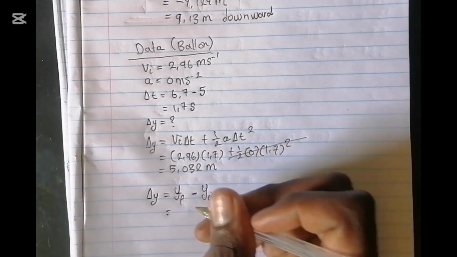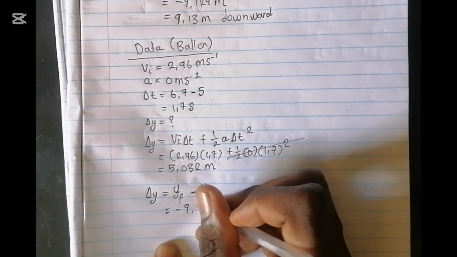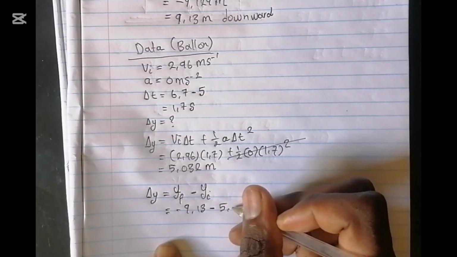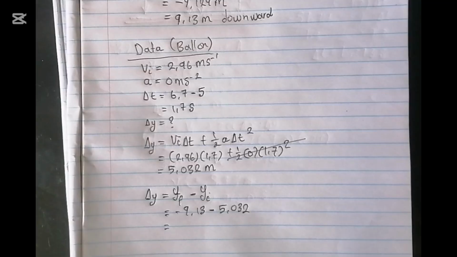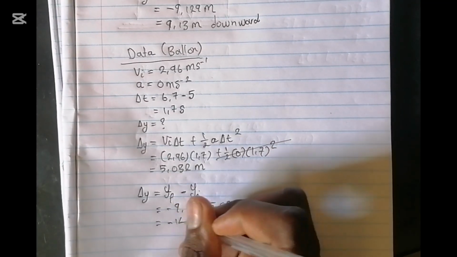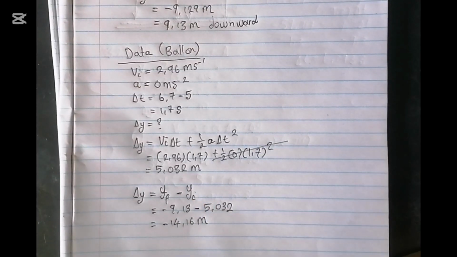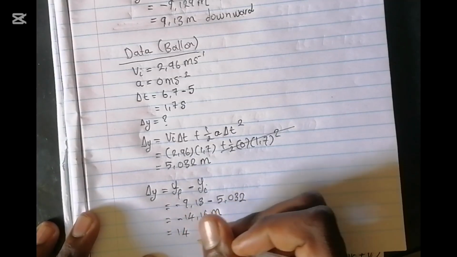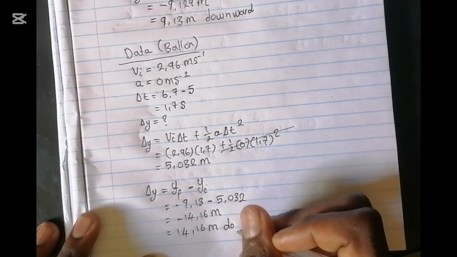So our y final will be negative 9.13 minus 5.032. Then you press your calculator, which will give you negative 14.16 meters. And we know negative is just a direction. So the final answer for this question will be 14.16 meters downward.